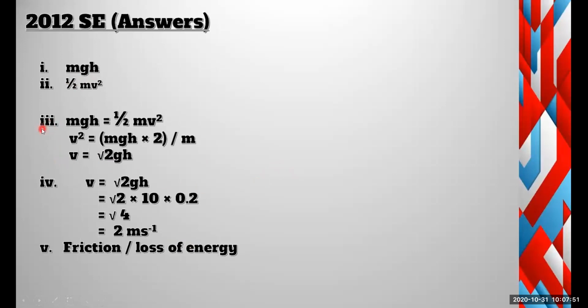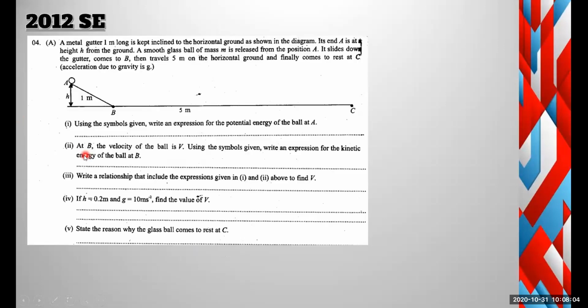Third one, please explain. We have already learned that energy cannot be created or destroyed, but can convert from one type of energy to another, right? If an object is placed at a certain height, that object has potential energy, and if it comes to the ground, the potential energy will convert to kinetic energy, because at the point B the ball has a velocity of v. So that's why at point B it has kinetic energy.